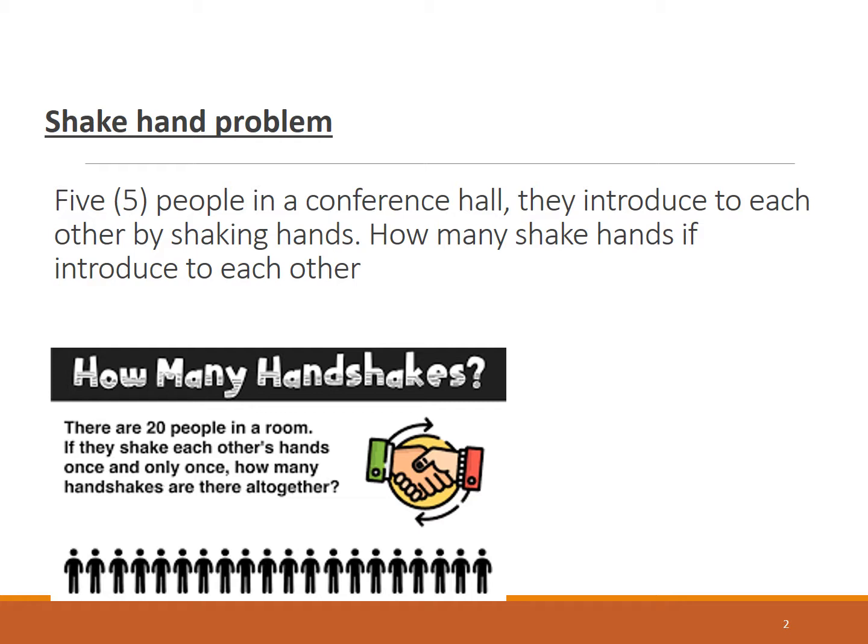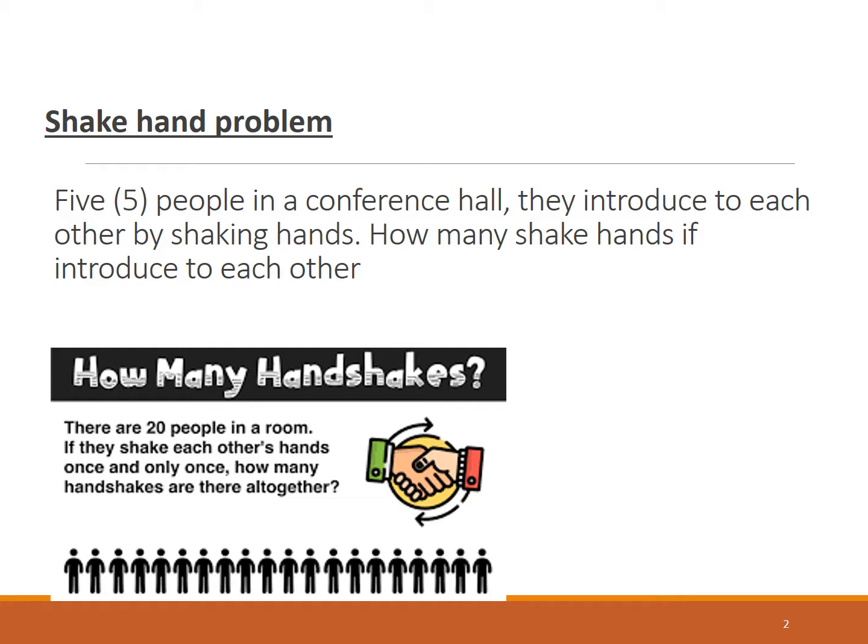Similarly, A is introduced to B and B also shakes hands with A. Normally you don't shake hands twice with the same person. If that is the case, 5 people, 4 handshakes, you have to divide by 2. 5 by 4 divided by 2 is 10. Similarly, if there are 20 people, each will be shaking hands with 19 people, but that is a duplication, so you have to divide by 2. 20 by 19 divided by 2, it means 10 by 19, which is 190.